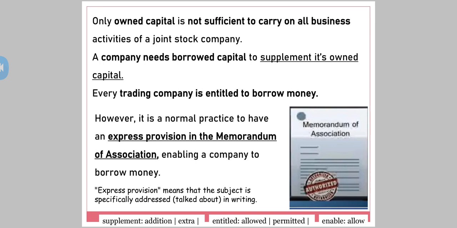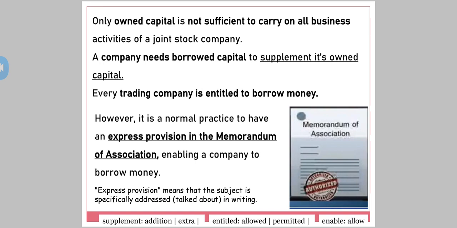Now, to supplement its owned capital means to add extra borrowed capital to its owned capital. The word supplement means addition, or I can say extra. Now see, every trading company is entitled to borrow money. Every trading company is allowed to borrow money. And yes, there are certain provisions regarding the same we are going to see now.